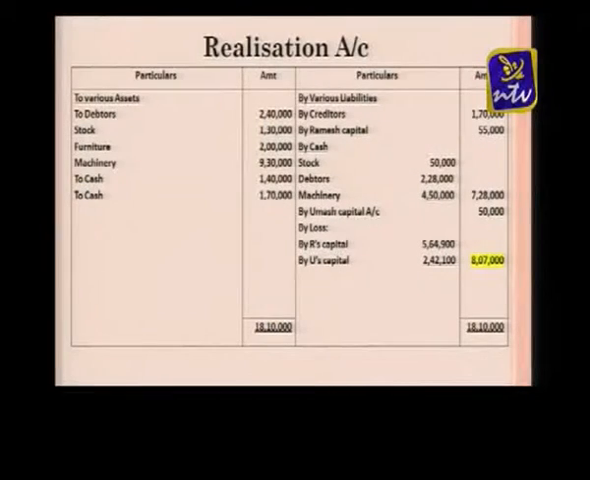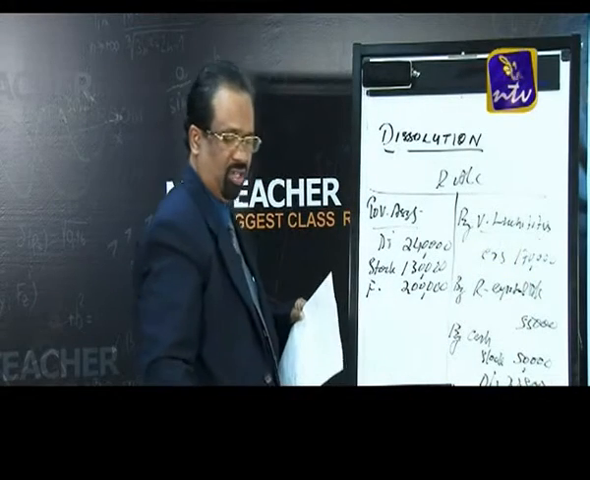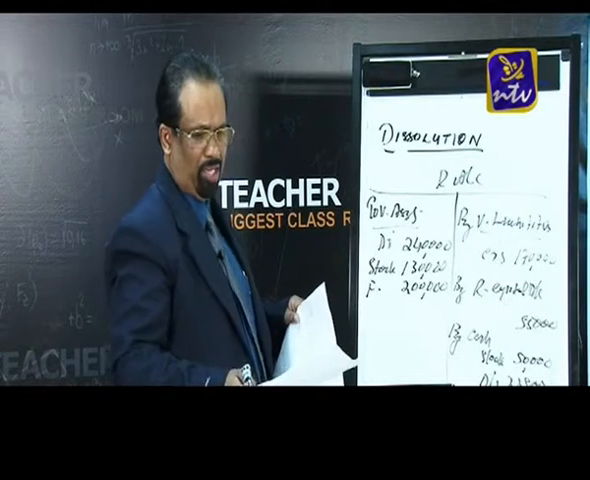Now we got enough money. That money we are utilizing for the payment of liabilities. And out of that, you can see the second adjustment. The furniture was taken over by Umesh for 50,000. So what's the meaning of this? What's the entry? Furniture was taken over by Umesh for 50,000, by Umesh capital account. By Umesh capital account is 50,000.